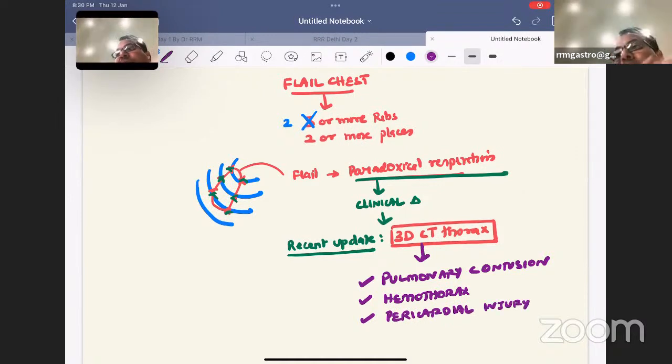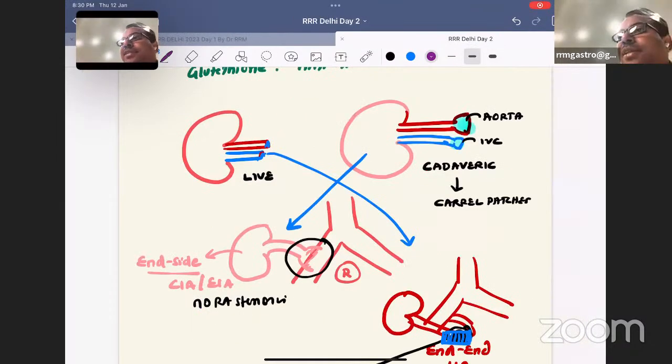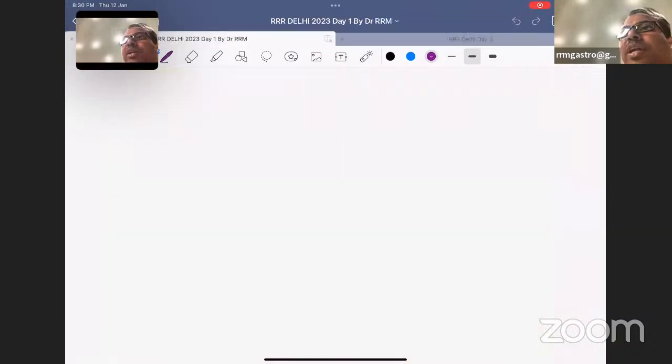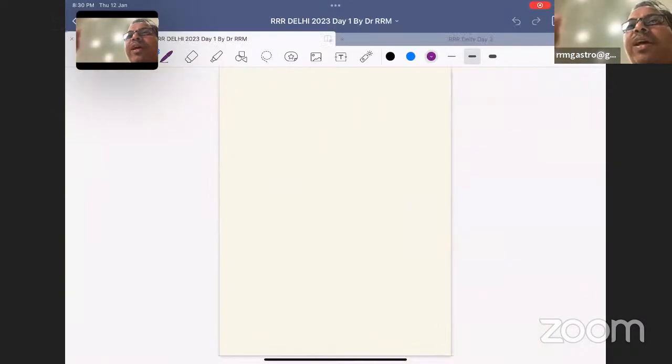So whatever it is, in your case, this guy is having low BP and increased pulse rate. Low BP with increased pulse rate means he is bleeding somewhere. So bleeding is going on for him. Therefore, what should I do next?